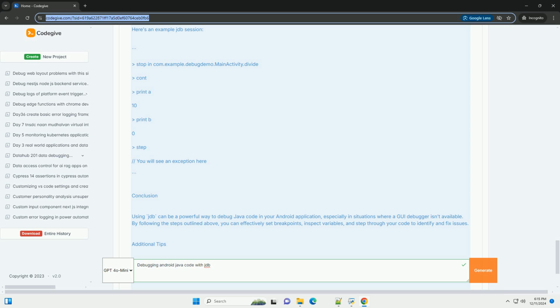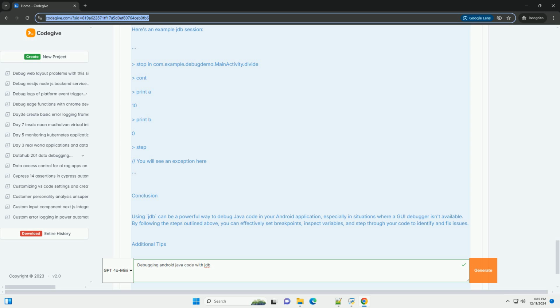Step 8, step through code. You can step through the code line by line using bash: step. Step 9, resume and exit. After debugging, you can resume execution or exit JDB. Bash: cont, to continue running. quit, to exit JDB.